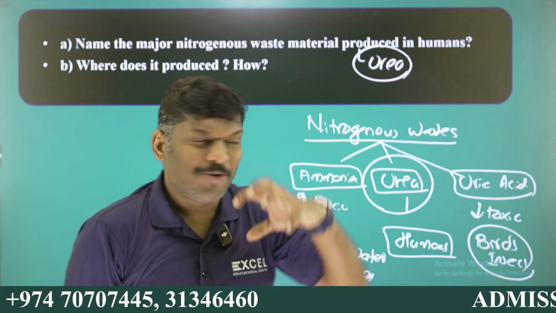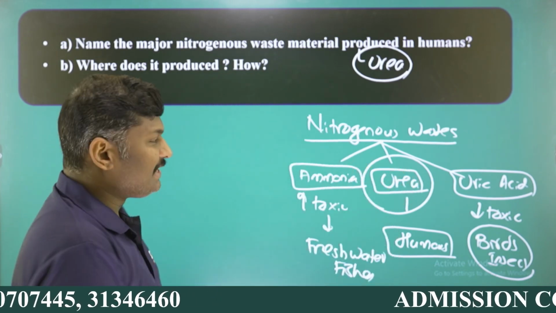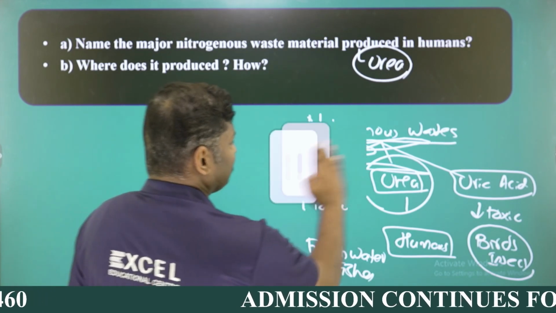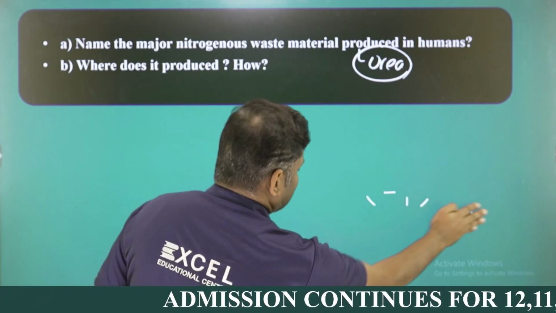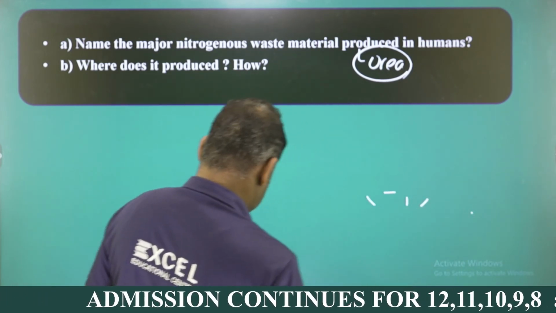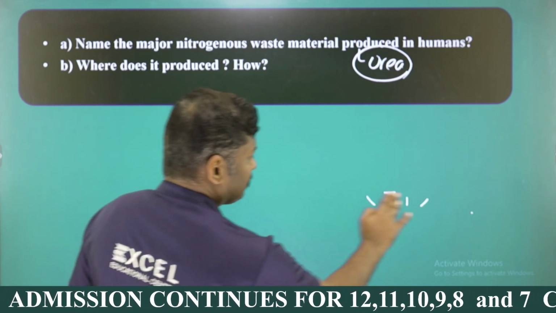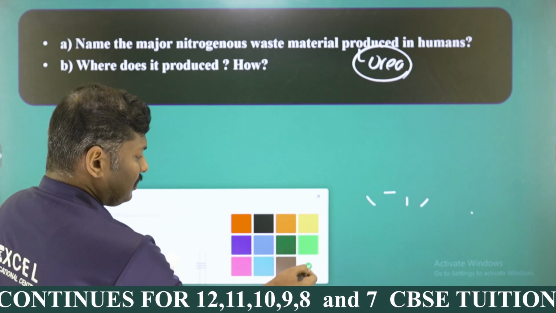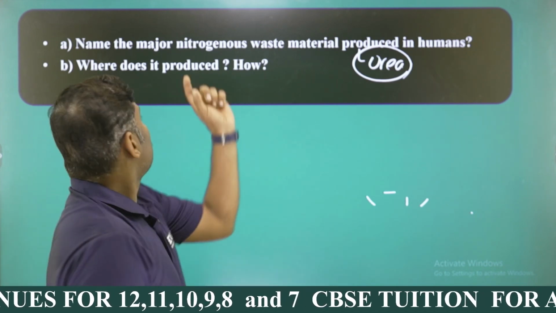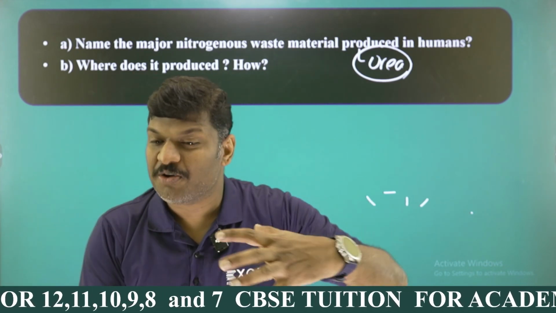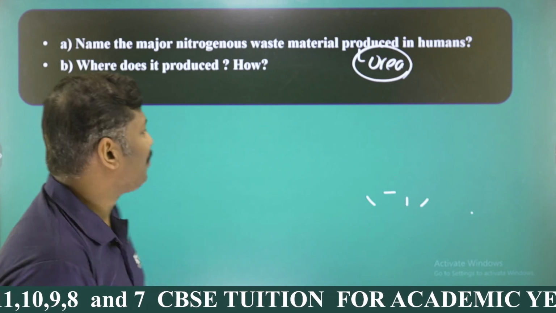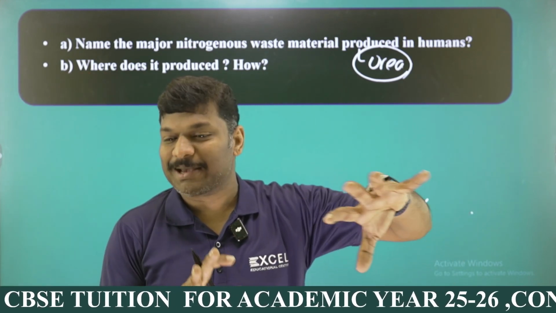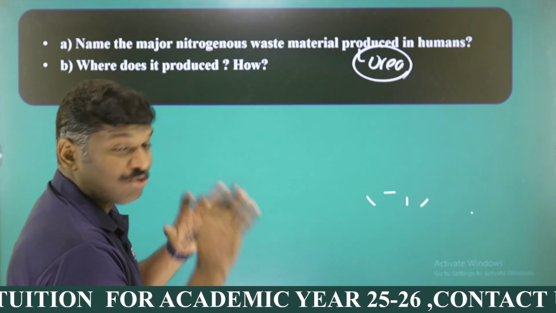Okay, and there is one more question, my dear students. Where is it produced? We are all thinking that urea, excretion, so that's why we are all thinking about kidney, my dear students. It is not kidney. That is always keep in your mind.